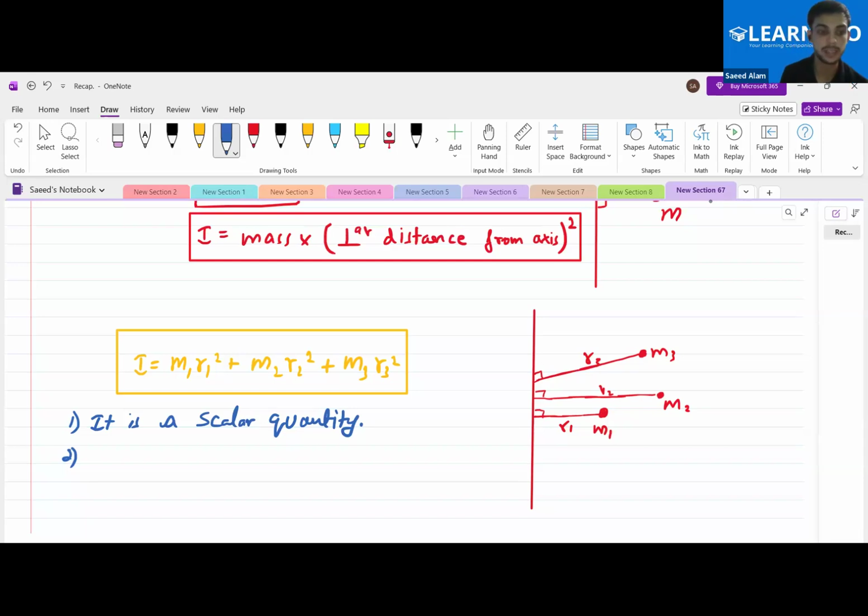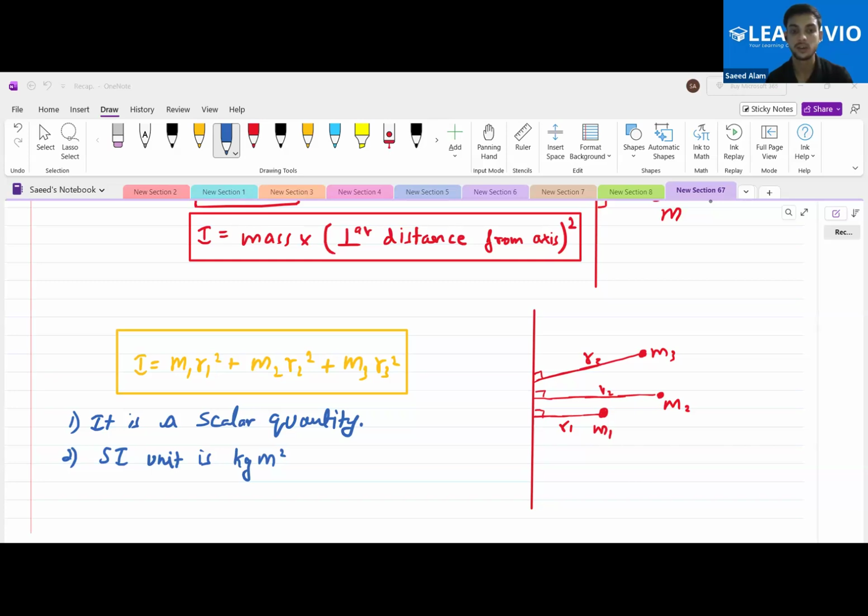So what will be the SI unit of moment of inertia, that is I? Kilogram meter square. Yes or no? Because we are multiplying the mass and the meter square. So just place it in this way and you will get the SI unit to be kg meter square. Is this okay to all of you?